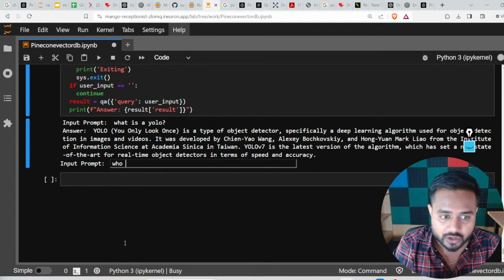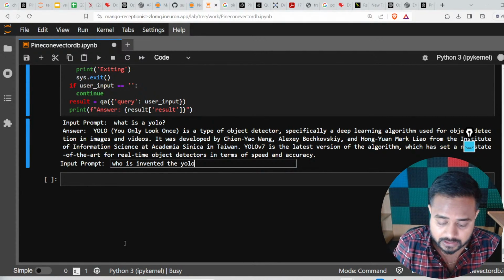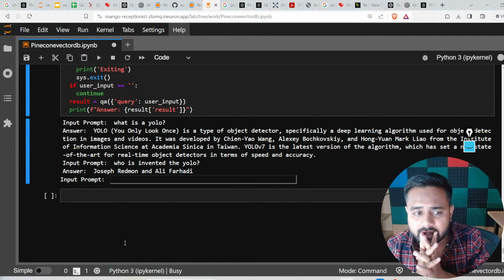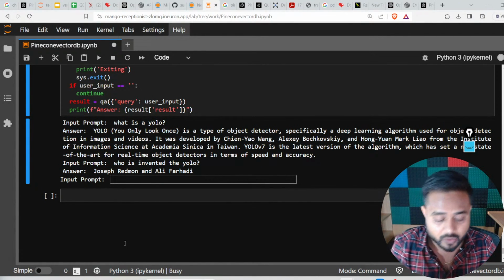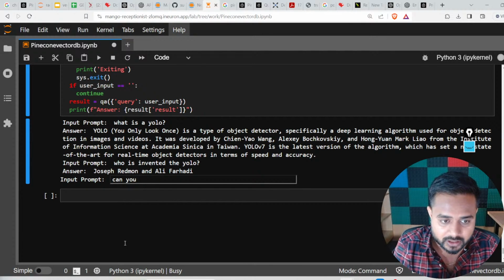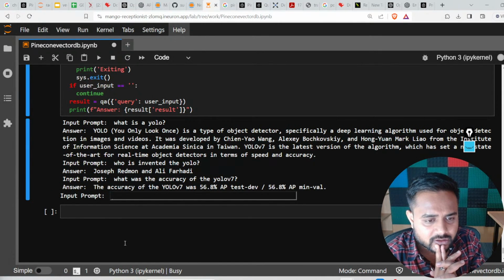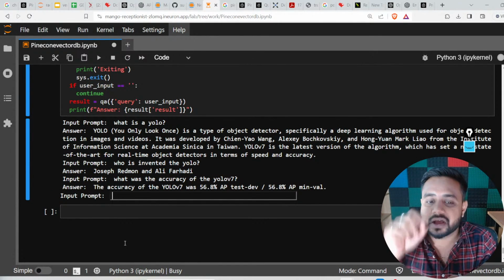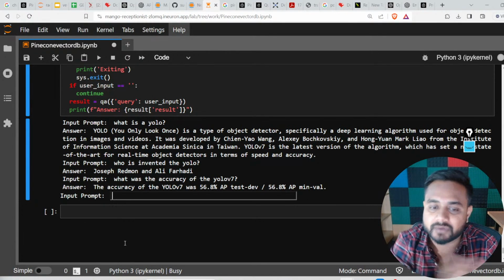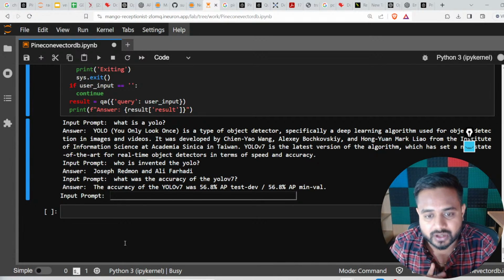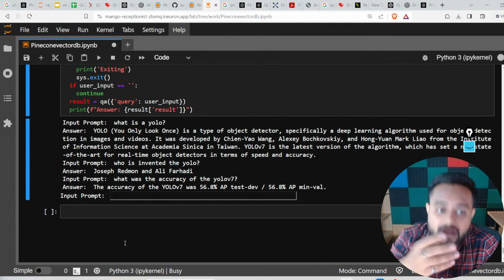Now here I'm asking who invented YOLO. This is my question. Now let's see. Here I got the name. Now can you tell me what the accuracy of YOLO was, YOLOv7? Let's see what I will be getting over here. It is saying that YOLOv7 accuracy was 56.8, AP test slash dev and AP min slash val. So we are getting the accuracy.